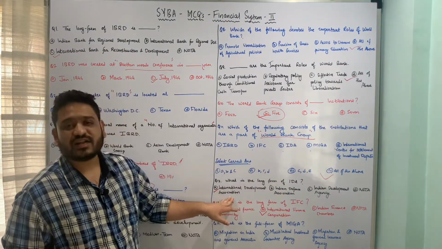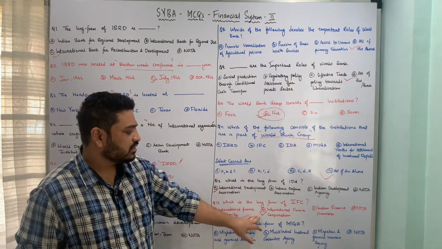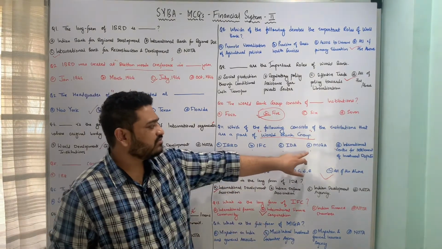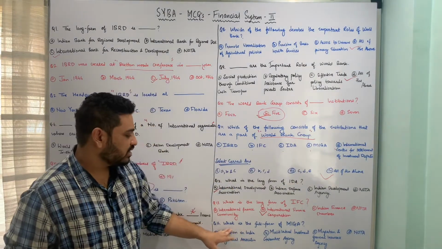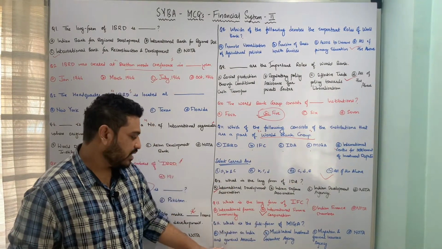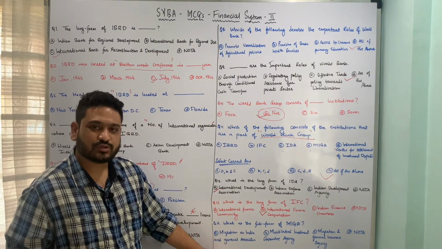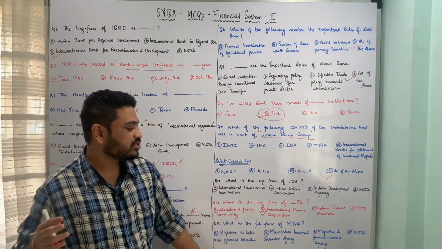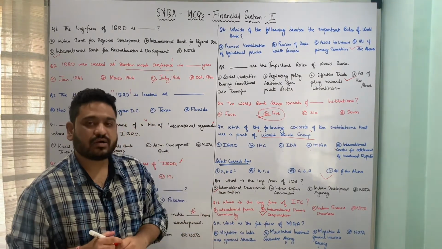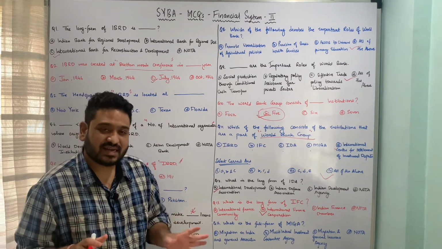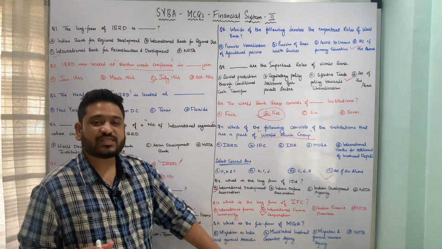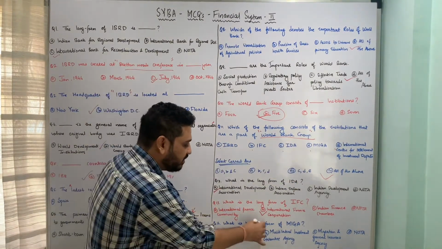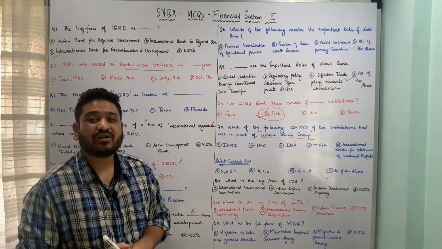IDA is nothing but International Development Association. Here IFC is nothing but International Finance Corporation, and now we have the last one, which is MIGA, and the question is, what is the full form of MIGA? And the underlying options are Migration in India and General Association, then Multilateral Investment Guarantee Agency, then Migration and General Insurance Agency, and last is none of the above. So here again option B is the correct answer. That means Multilateral Investment Guarantee Agency, or MIGA. That is the correct answer. So option B is the correct answer to this question, which is asking about the long form or full form